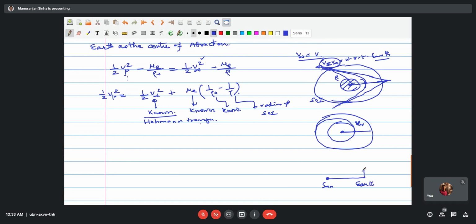So Earth velocity is like this, while your vehicle is still leaving from this point. The Earth velocity v is there, so this will be imposed on this. The vehicle velocity v infinity is here. This is with respect to the Earth, and this is v Earth. Both of them will get added, and this is your v resultant.